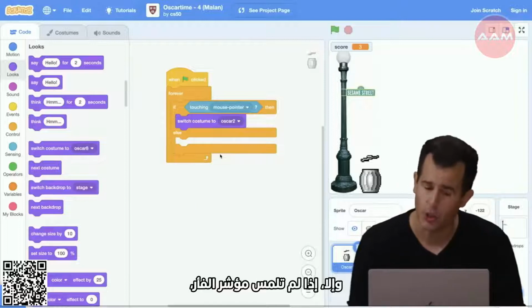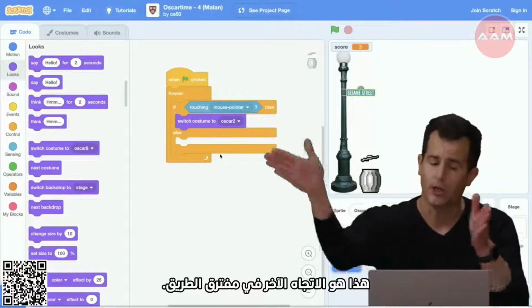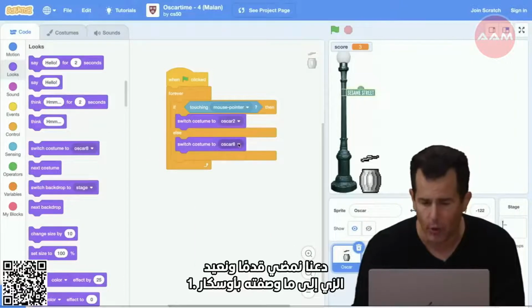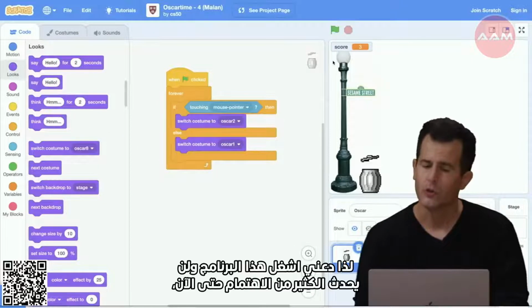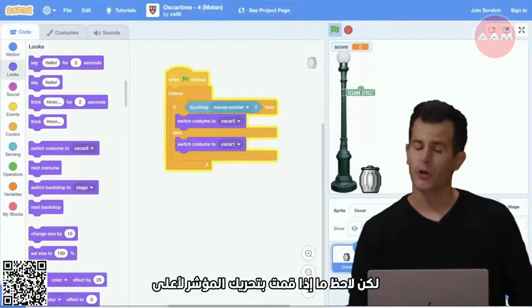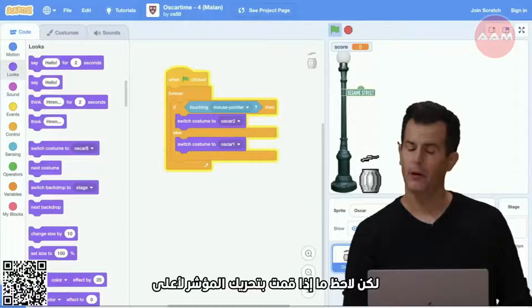Otherwise, if not touching the mouse pointer, this is the other direction in the fork in the road, let's go ahead and switch the costume back to what I described as Oscar 1. So let me run this program. And not much of interest is happening yet. But notice if I move the cursor up, down.